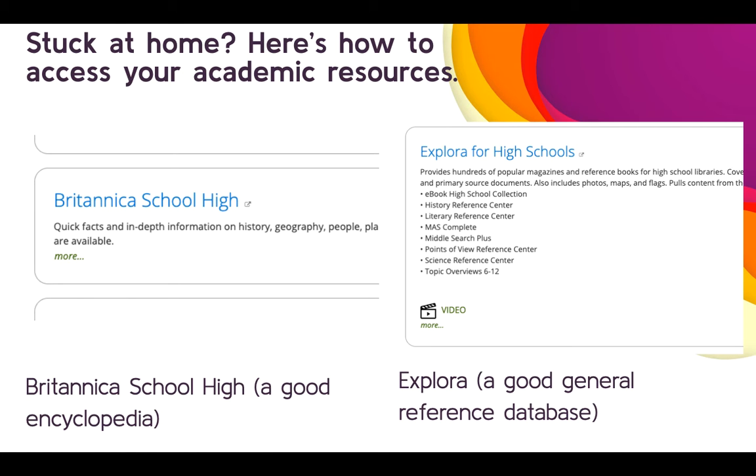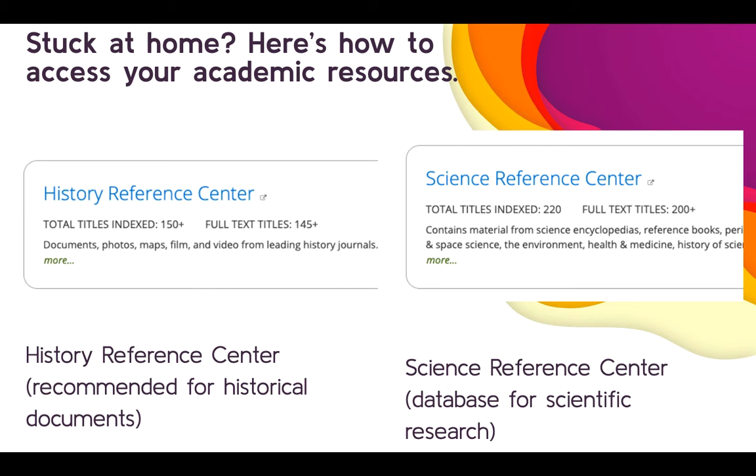If you are in need of an encyclopedia, check out Britannica School High. I like this one because you can adjust the reading level, or I think you can have it read to you, but I'm not 100% sure. Explora is another great general database, has lots of different resources. If you know you're interested in history or science, look for the History Reference Center or the Science Reference Center.